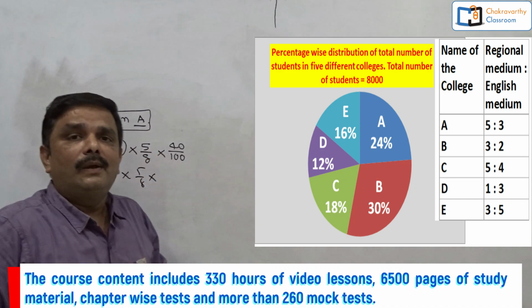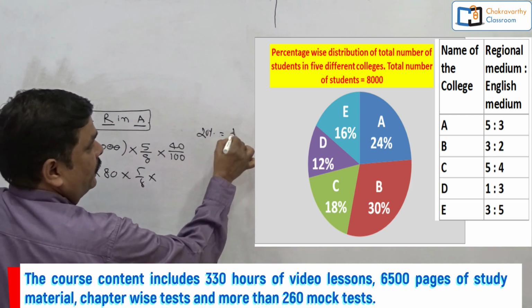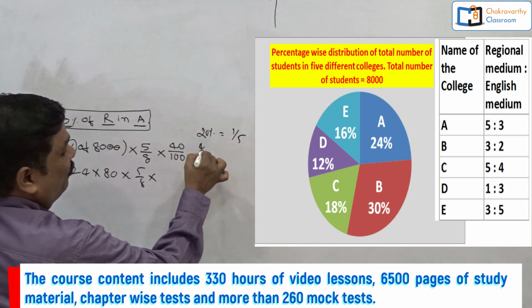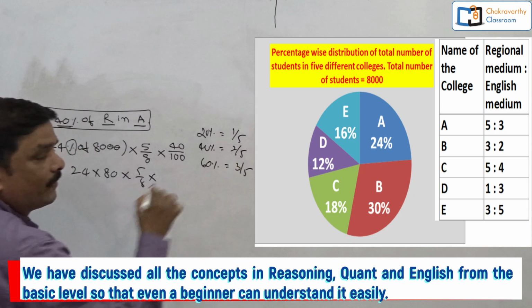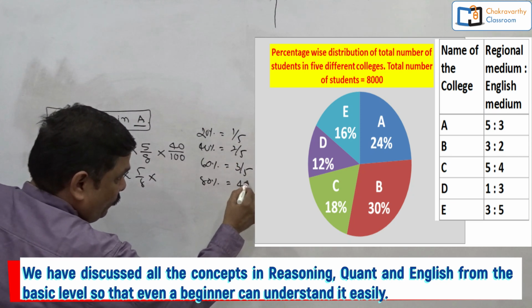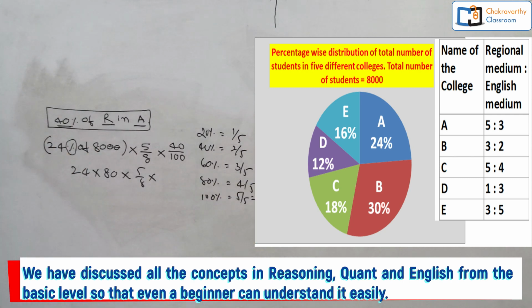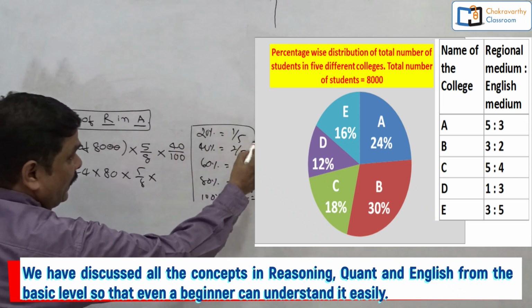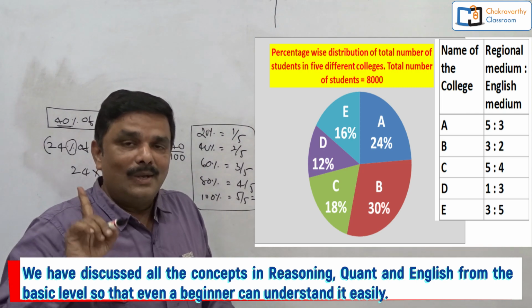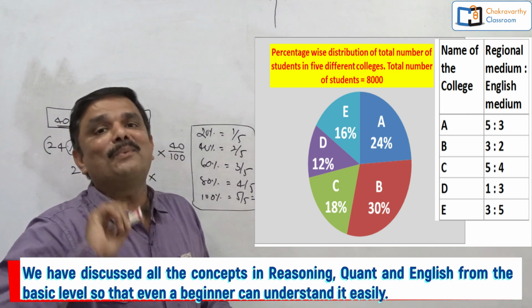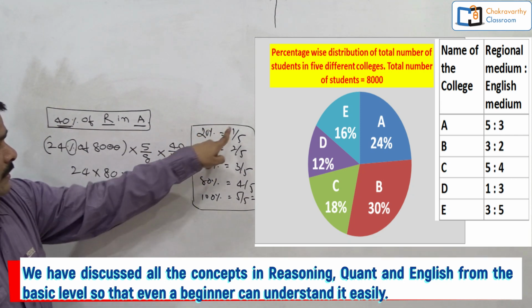What do you mean 40%? 40% is equal to 2 by 5. Remember students, always 20% is equal to 1 by 5. You know this one. 40% is equal to 2 by 5. 60% is equal to 3 by 5. 80% is equal to 4 by 5. 100% is equal to 5 by 5 or 1. Enough. You have to remember these values. Not only this, total 13 to 14 values are given in my regular course in percentages chapter lesson number 1. You have to learn these values by heart. Here you need not learn this series by heart because 20% is 1 by 5.